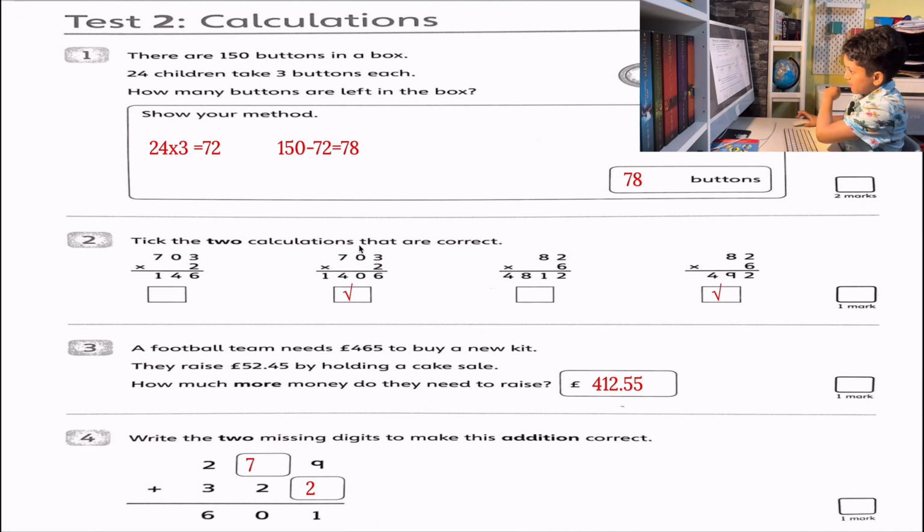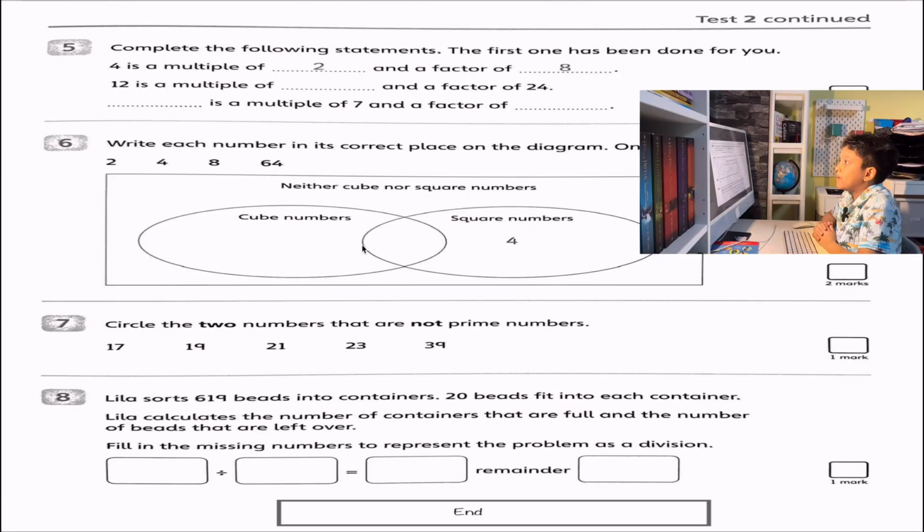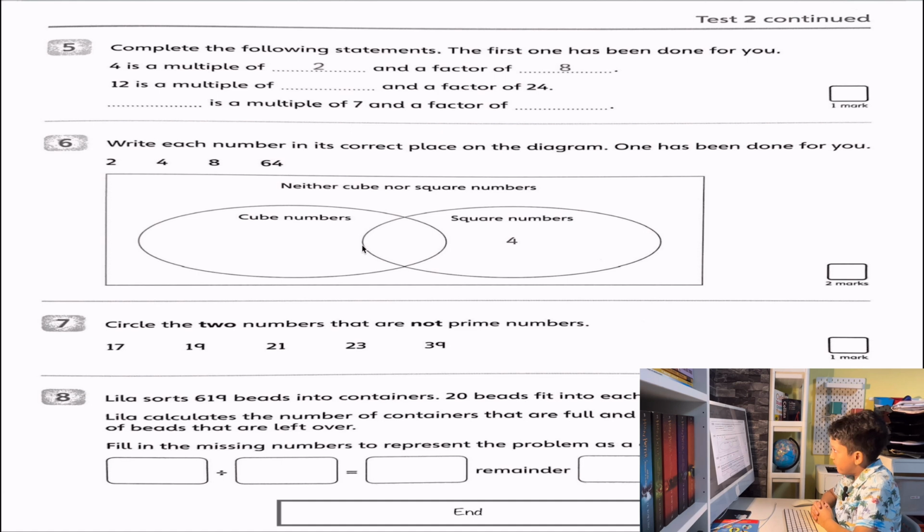Guys, we're on the next page. Complete the following statements. The first one has been done for you. 4 is a multiple of 2 because 2 times 2 is 4. And it's a factor of 8 because 4 times 2 is 8. So it doesn't have to times each other, but it has to make sense.